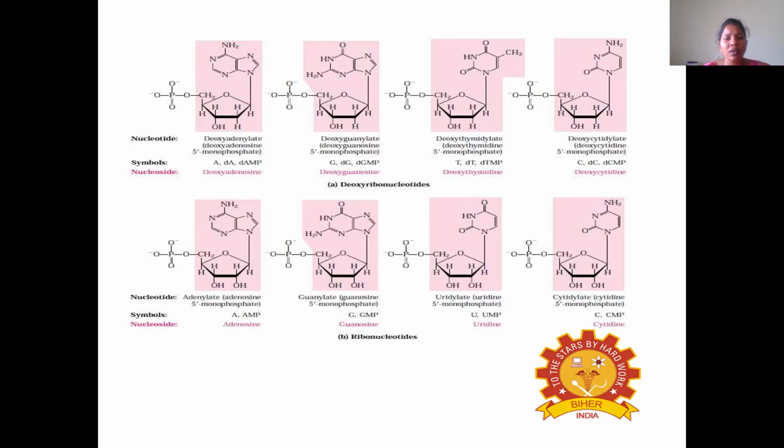Then coming to ribonucleotides, the ribonucleotides are adenylate 5-monophosphate, guanylate 5-monophosphate, uridylate 5-monophosphate, cytidylate 5-monophosphate. Then the ribonucleosides are adenosine, guanosine, uridine and cytidine.